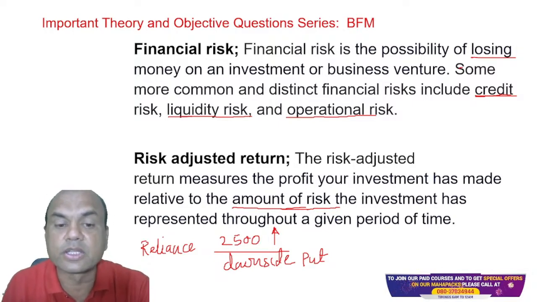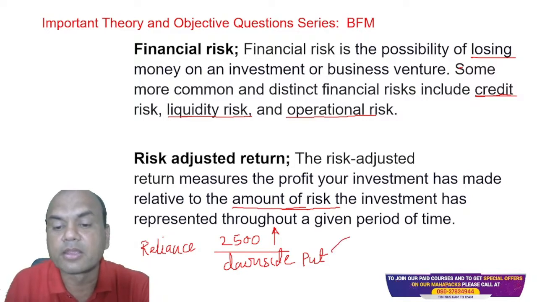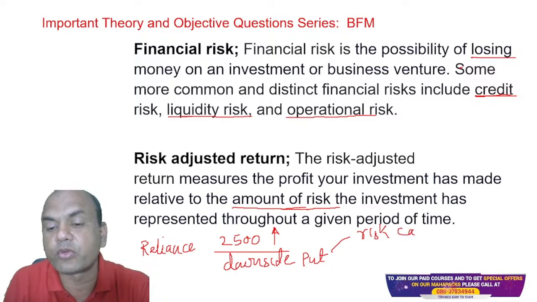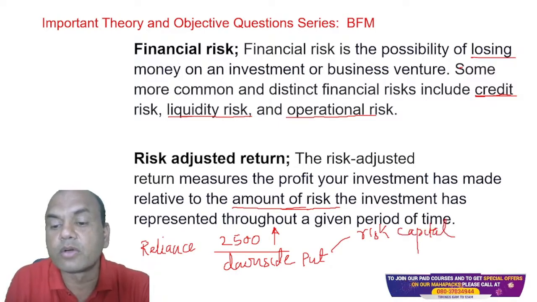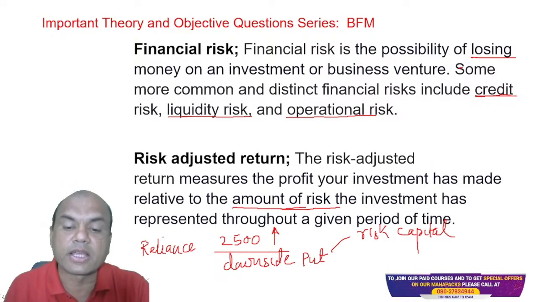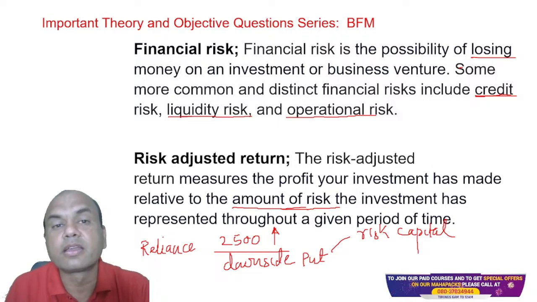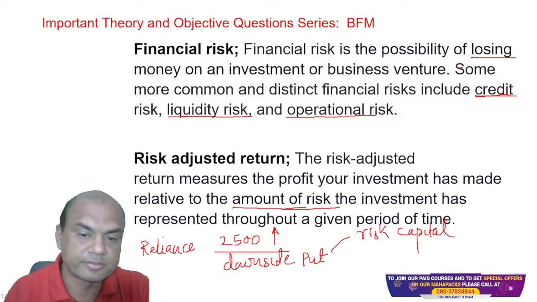So this is known as the amount of risk, and it is known as the risk capital. Risk capital: how much capital I keep to cover my risk. Okay. So this is to cover the downside. I'll buy a put, and this put will cost me something, and this will be known as my risk capital, which I keep aside.